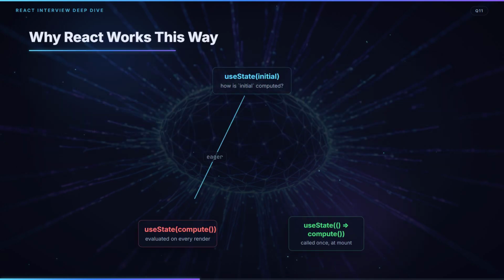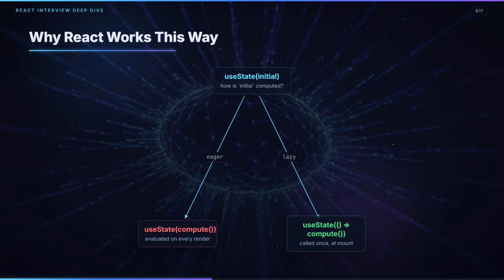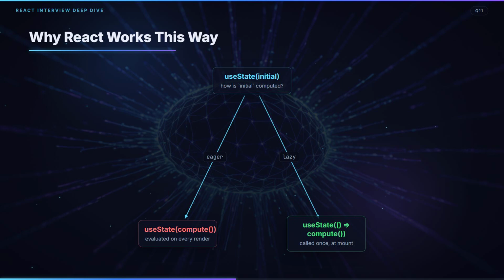Why does React work this way? React cannot know whether your expression is expensive. JavaScript evaluates arguments before the call, so React receives a finished value every time, that is the eager path. A function is different, it is a recipe React can store and call exactly once when the hook initializes. Eager versus lazy, that is the whole story.